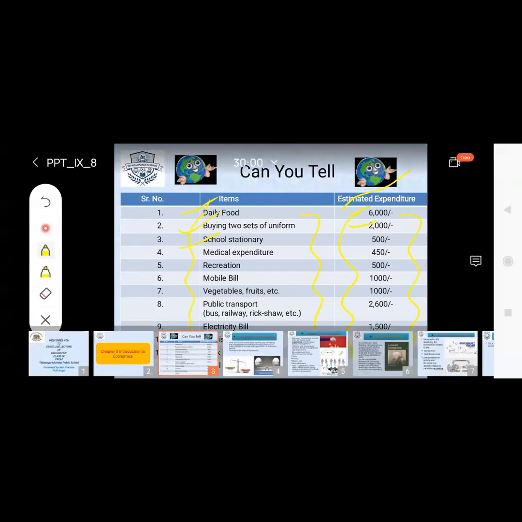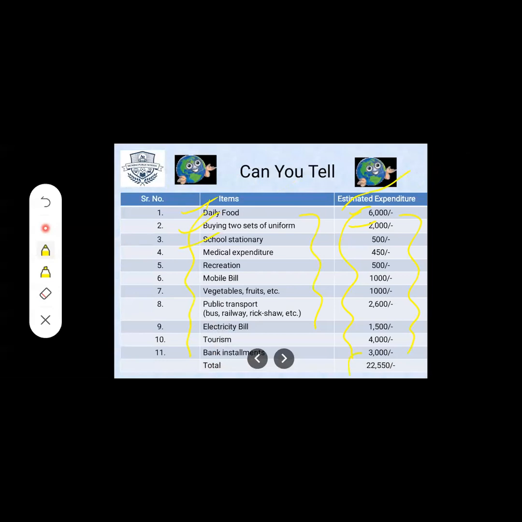So what is the total estimated expenditure? 22,550. This is the total estimated cost, meaning 22,000 we have spent.